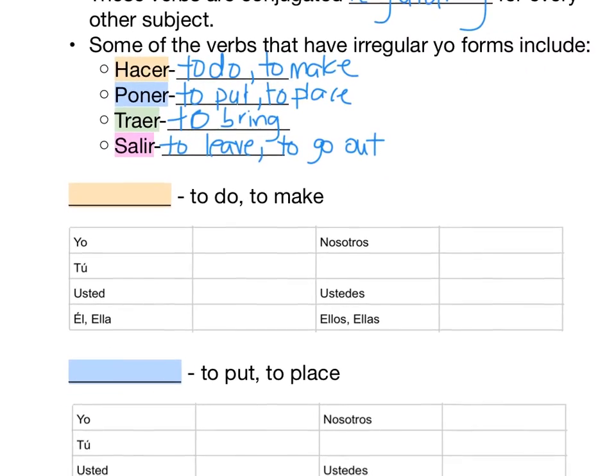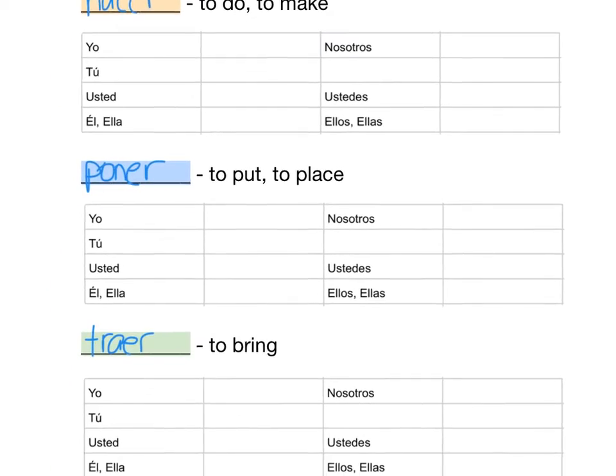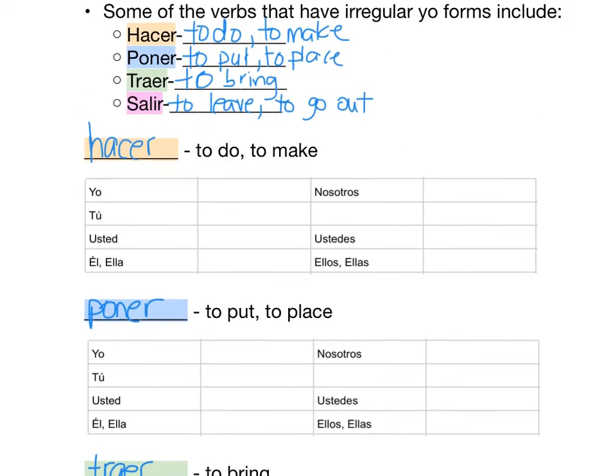Those are similar, but it's good to know both of those definitions. So I want you to take a second, hit pause, and go down and fill in color-coded. Test yourself, do you remember those definitions? So hit pause and do that. Okay, so hacer means to do, to make. Poner means to put, to place. Traer means to bring. And then we'll flip over to salir in just a moment.